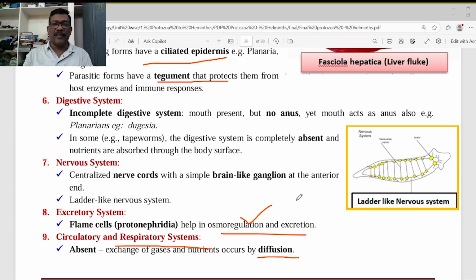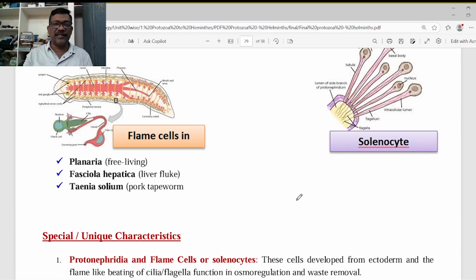Especially in this excretory system, there are the flame cells and the solenocytes. Some of the Platyhelminthes contain flame cells and some contain solenocytes. Flame cells have a flame like structure, with cilia, and solenocytes have flagella. Yes, cilia and flagella are also found in these animals. Those are only meant for the process of excretion. We will discuss the excretion process after a few minutes.